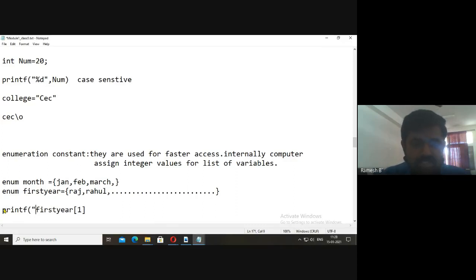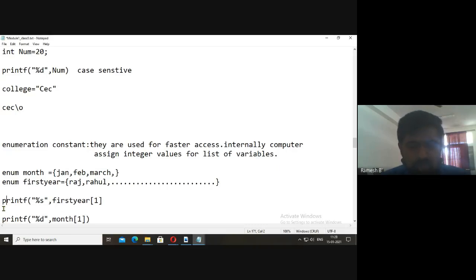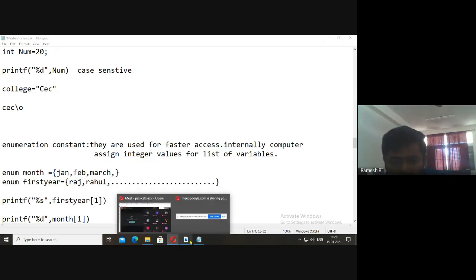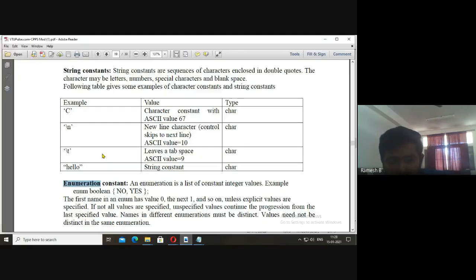That's why we need to use the percentage s, comma, first year of 1. We may use like this. Okay. Now, the next example: enum boolean. Boolean will be having two values, no or yes. If you want yes, we can use boolean of 1. Okay.